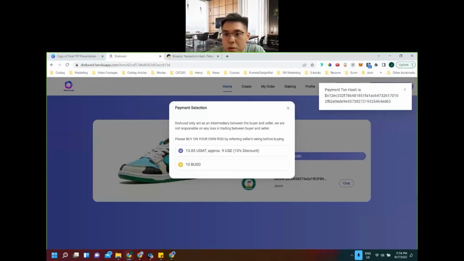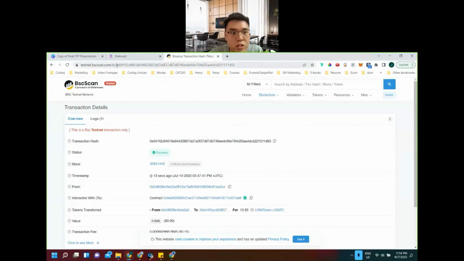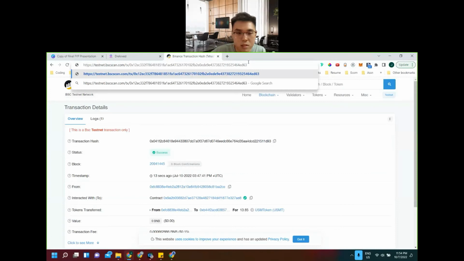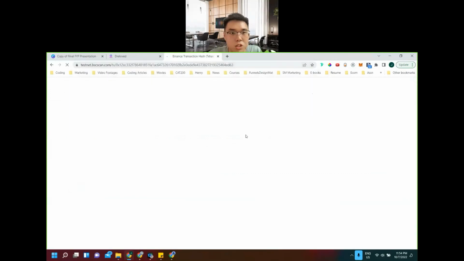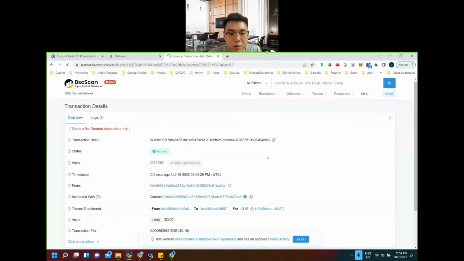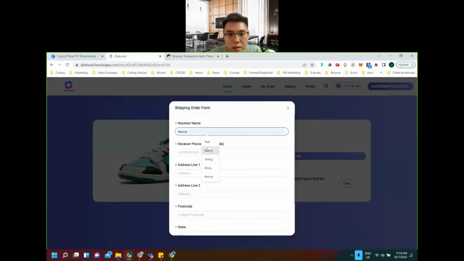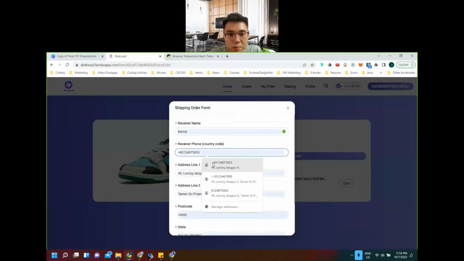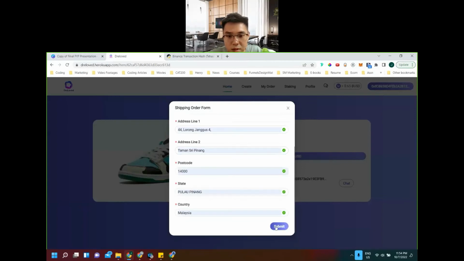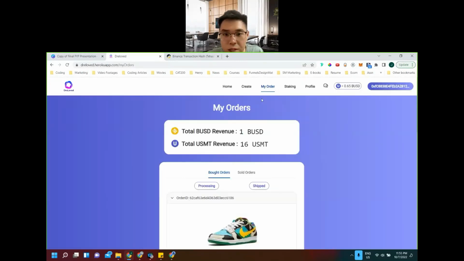After I submit the payment, there will be a transaction hash, which I can actually check on the blockchain. This is the block explorer of the Binance blockchain. Every transaction that happens on this blockchain will be shown here, and I can track it. Okay, so let's say I want to receive, I'll put in a simple name for me to receive. And then I'll be directed to the orders page.